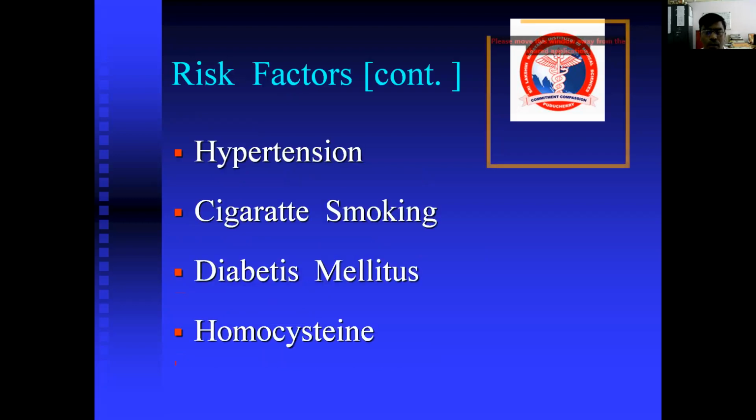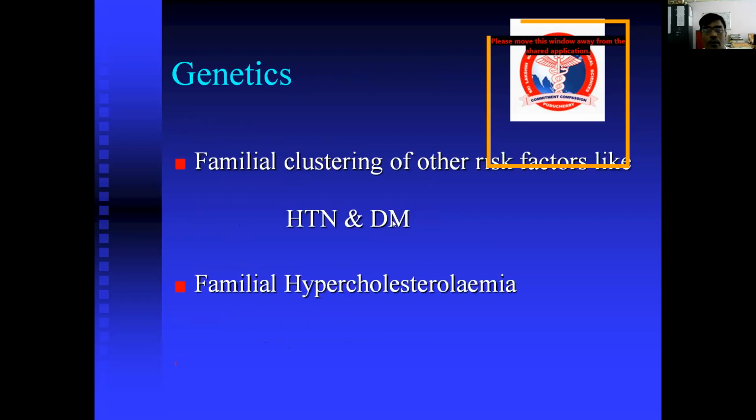Other risk factors are hypertension, cigarette smoking, diabetes mellitus, and homocysteine accumulation. Genetic causes include familial clustering of other risk factors like hypertension, diabetes, and familial hypercholesterolemia. You should remember this: hypercholesterolemia or hyperlipidemia plays an important role in causing atherosclerosis.